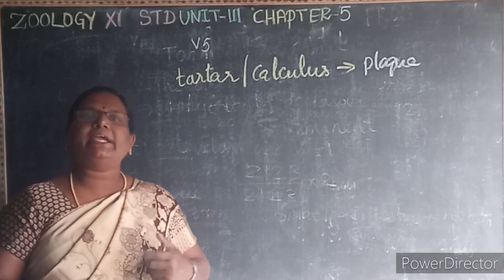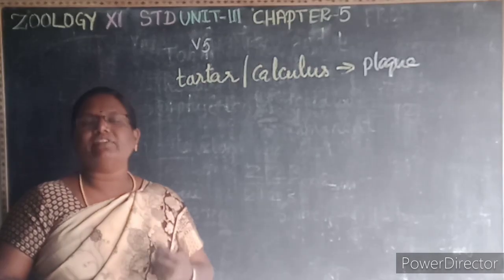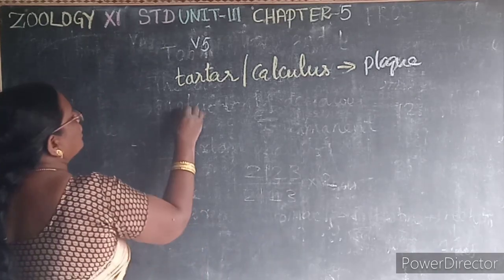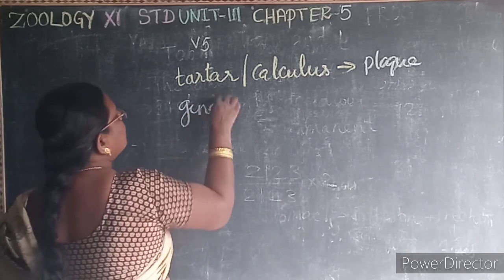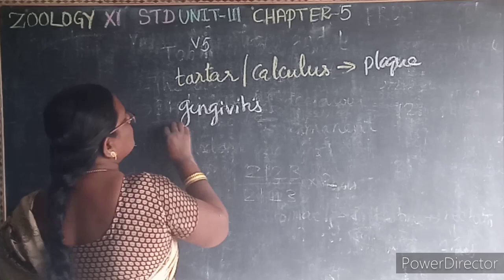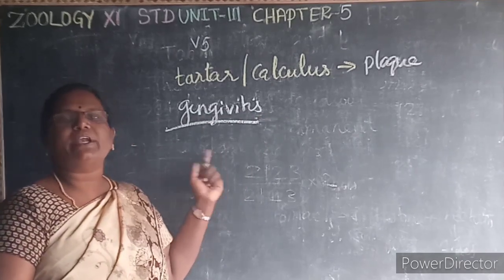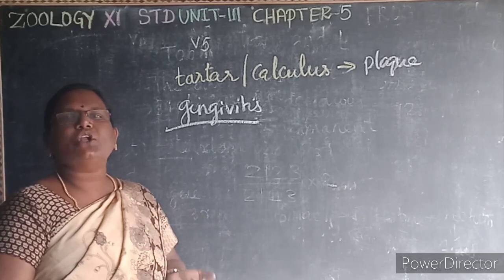So if the plaque is not removed regularly, it leads to the inflammation of the gums. That is known as what? Gingivitis. It's a 2-mark question. Define gingivitis. What is gingivitis? The inflammation of the gums.